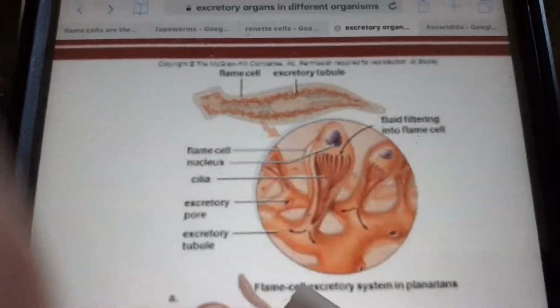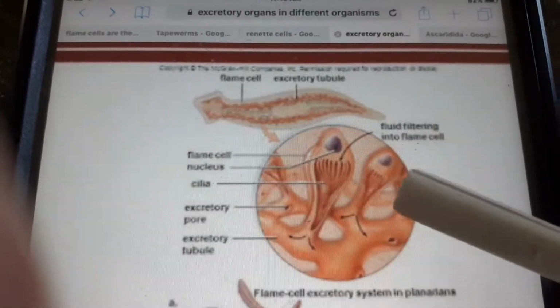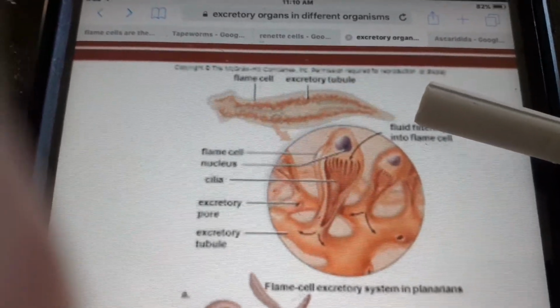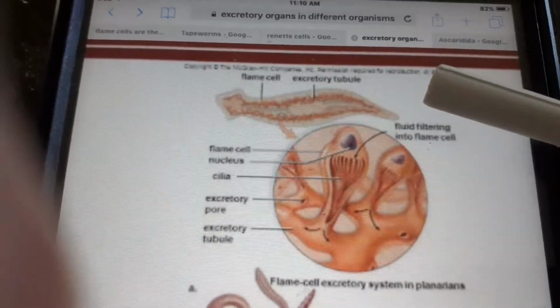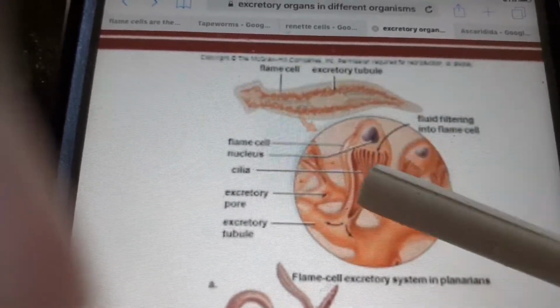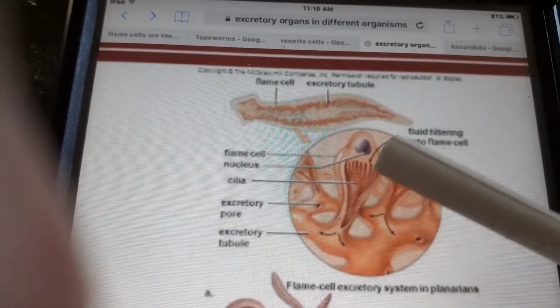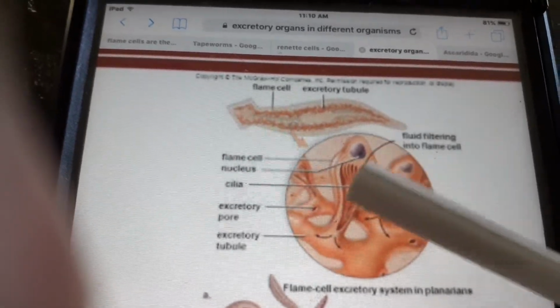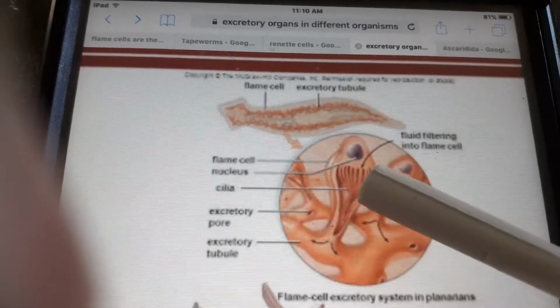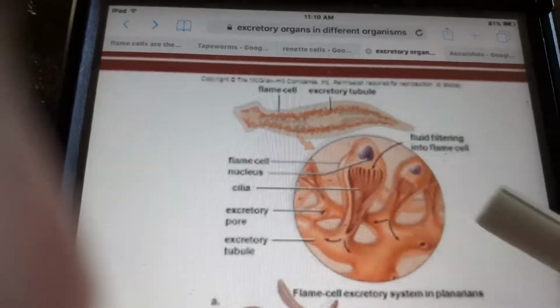So the flame cell is the excretory organ found in the platyhelminthes. You can see here the cilia in the excretory unit. These thread-like structures are the cilia which help in removing the waste and throwing it outside.